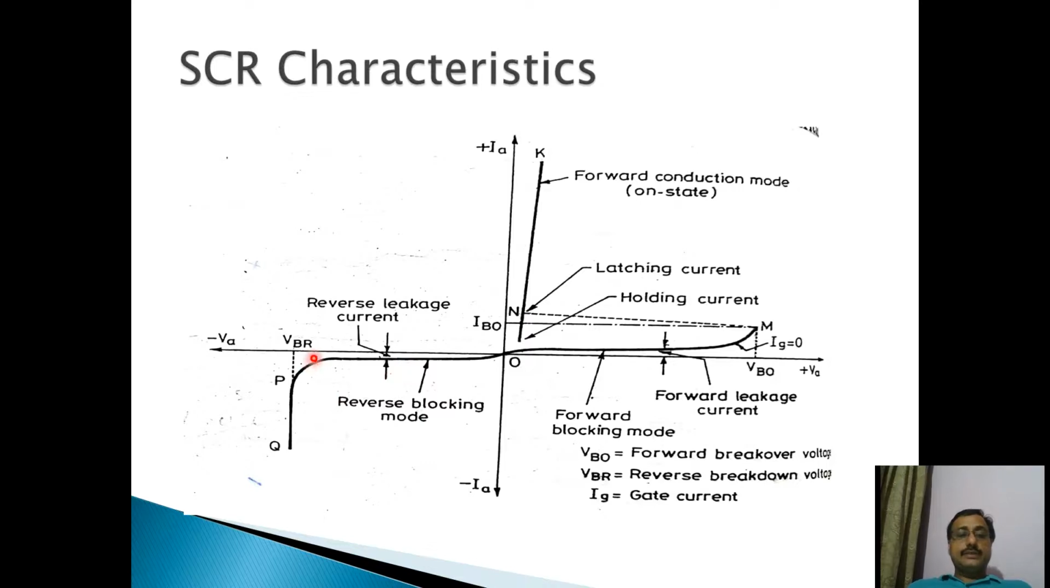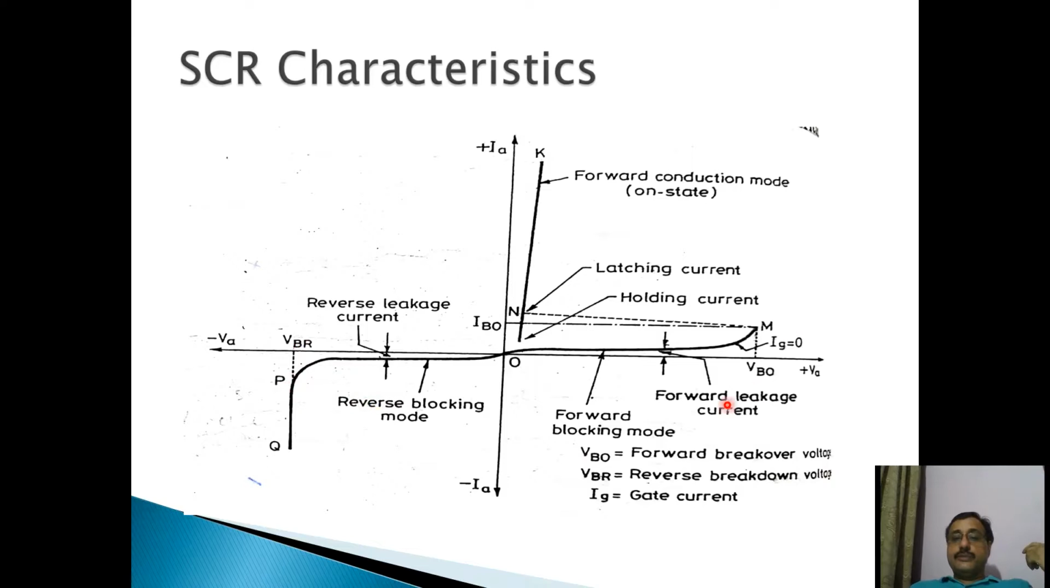This situation is shown in these characteristics. At lower reverse voltage, a small amount of reverse leakage current flows in the circuit, and this reverse leakage current goes on increasing as I increase the reverse voltage, but that reverse leakage current is still very small. But at a particular voltage called reverse breakdown voltage, the SCR will start conducting as junctions J1 and J3 break down. So a large amount of current will flow through the circuit, and the current will only be limited by the external resistance as we have discussed earlier.